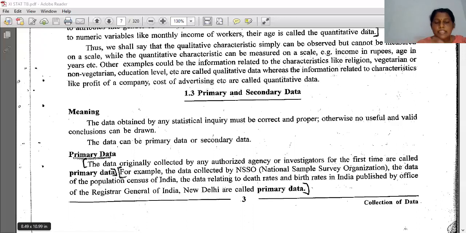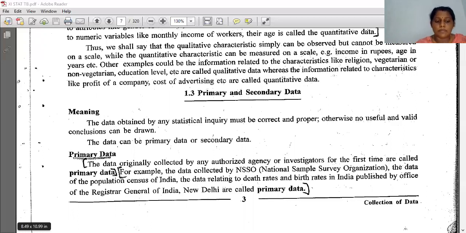So in an easy way, I can explain what primary data is. Suppose I tell you to go and collect the information of 10th and 11th standard students: how many boys and girls are there in 10th and 11th standard. I will appoint one monitor for that, and tell him to go and collect the numbers of boys and girls.